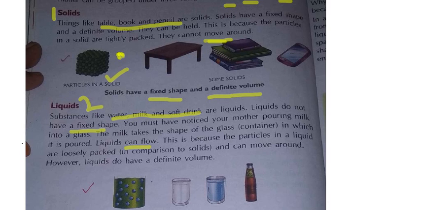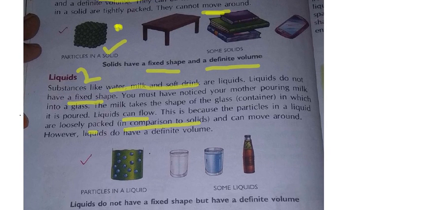the particles in a liquid are loosely packed in comparison to the solids. Before I told you solids cannot move because particles are tightly packed. But coming to the liquids, they are moving, they are flowing. Why? Because in these the particles are loosely packed. If you want, you can see here in the picture, the first one is the solid, they are very tightly packed near each other. Here if you come to the liquid, see how the dots, balls type are there, these small ones are the matter. Are they near? No, they are having space between them, they are very far, they are having distance between each and every matter. That is why they can flow.